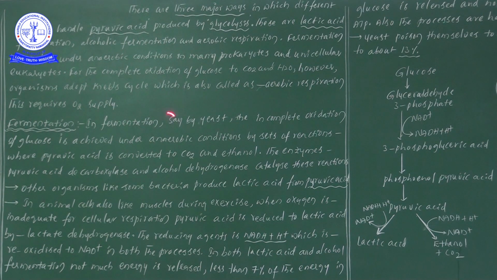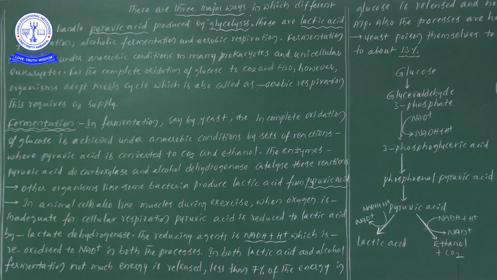Now in fermentation, let us take the help of yeast, a unicellular fungus. Incomplete oxidation of glucose is achieved under anaerobic conditions by sets of reactions. So in this particular case, what is happening? Incomplete oxidation of glucose is achieved under anaerobic conditions.